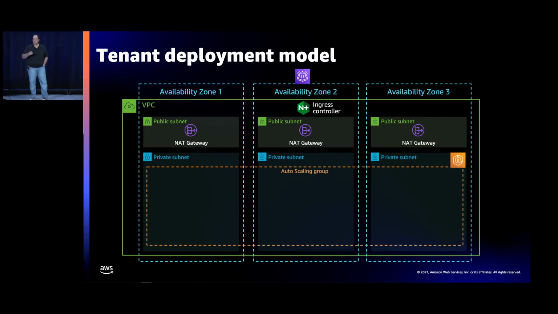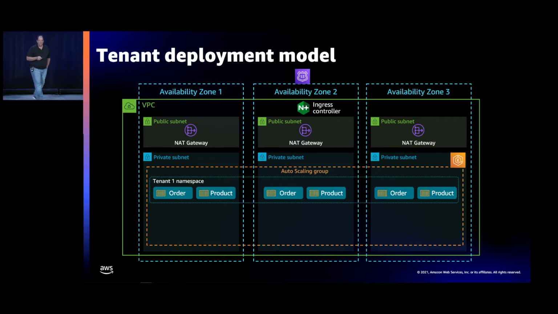Anyway, so now when tenants come in and they get provisioned, we essentially are going to provision a namespace for each tenant. And this is what that build spec YAML is going to do. It's going to provision and configure all this, and it's going to deploy the microservices. So we have an order service and a product service. You saw earlier we created the order table and the product table, and then you'll see that we have to actually provision other resources. I show order and product here, but there's more happening here than just deploying and configuring these bits.